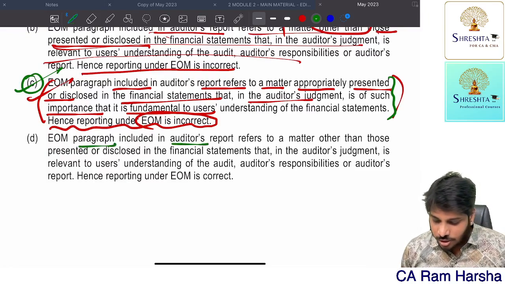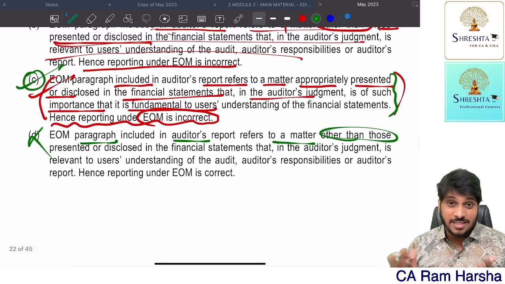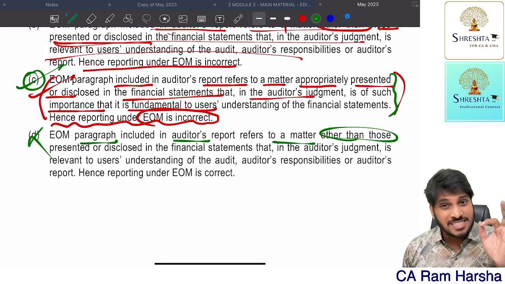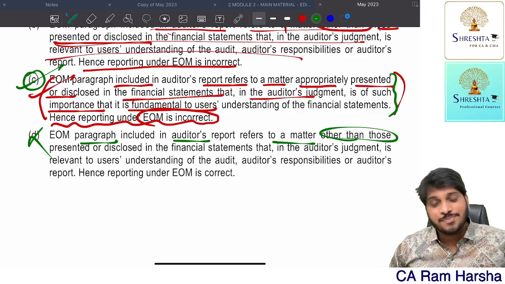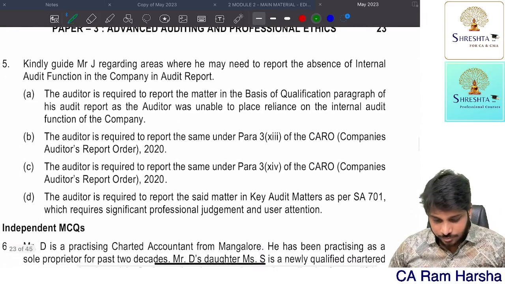EOM paragraph is included in the audit report that refers to other than... No, that option is wrong. So they are giving the other matter paragraph definition for EOM, and so that's it. So option C is right compared to all this. So next.